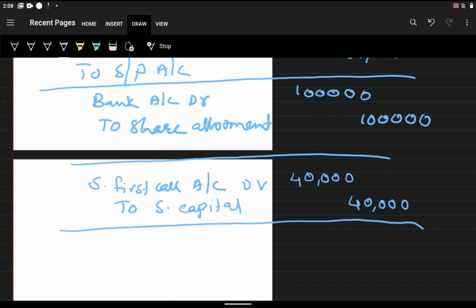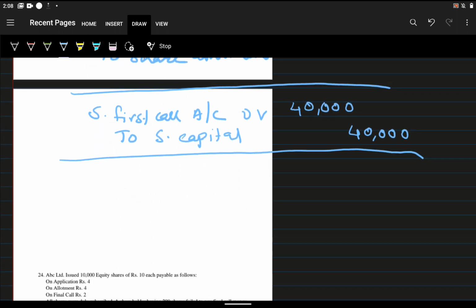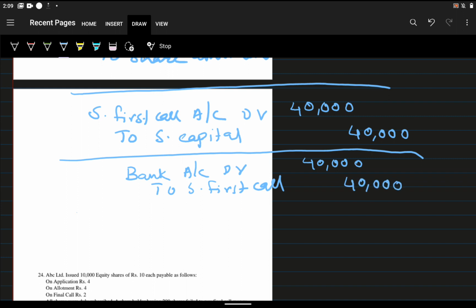This we want to transfer into share capital. This we want to transfer into bank account. So bank account debit to share first call, that is 40,000 and 40,000.